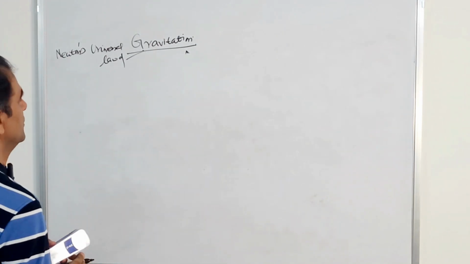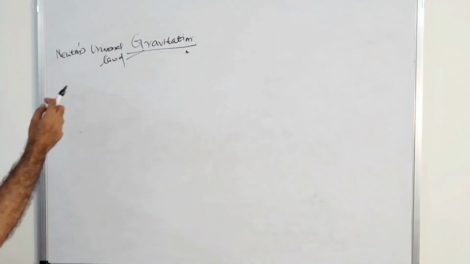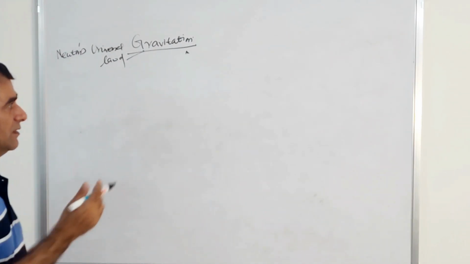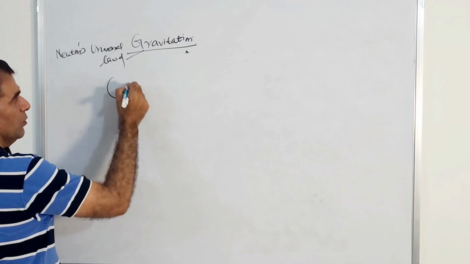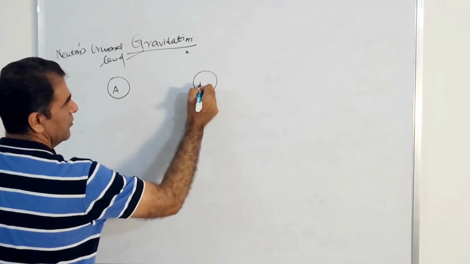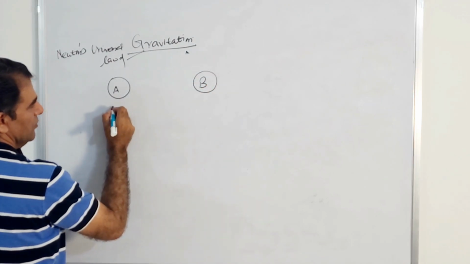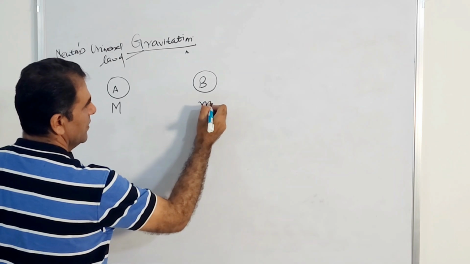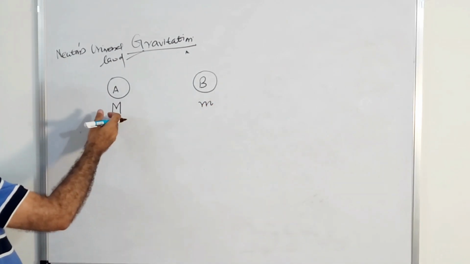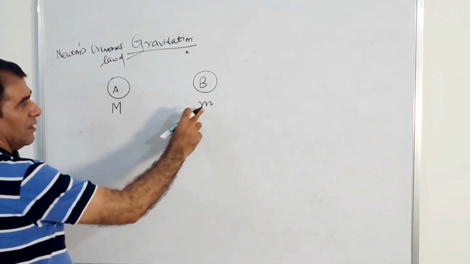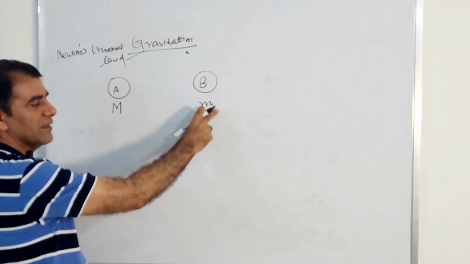Let us find out the universal law of gravitation. What does it say? According to Newton's universal law of gravitation, let us say there are two bodies, A and B. Let the mass of this body be capital M and the mass of this body be small m. Say this is you and this is your little sister. Her mass will be smaller, that's why it is written small m.